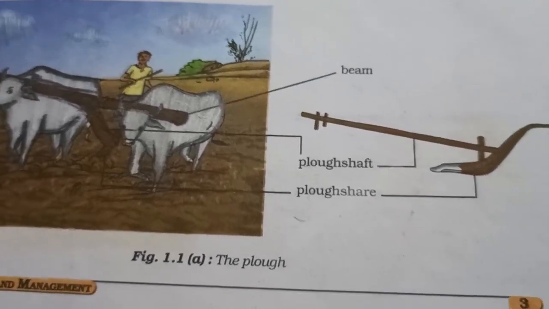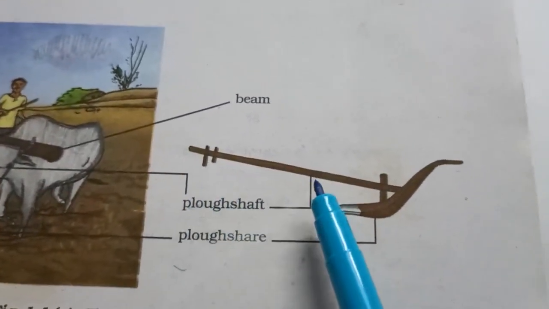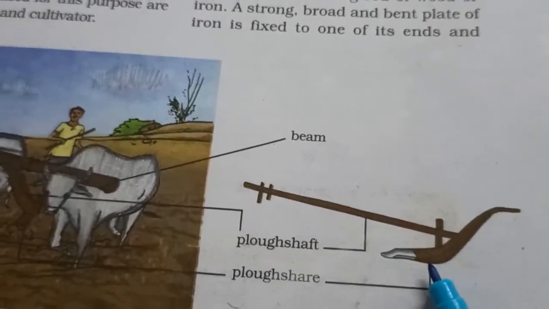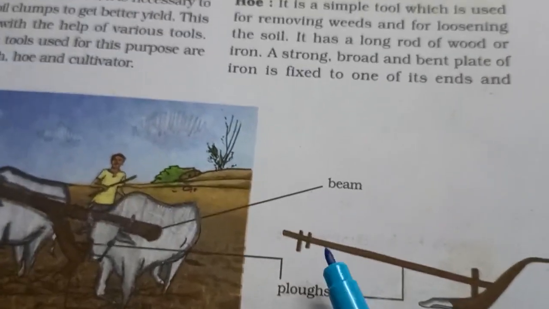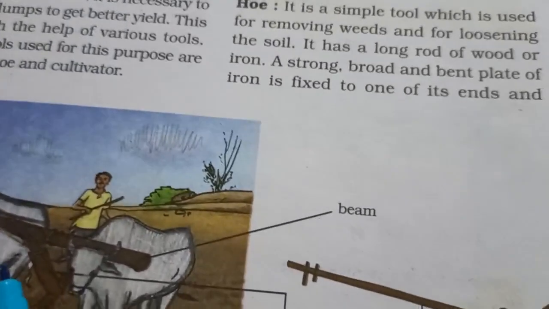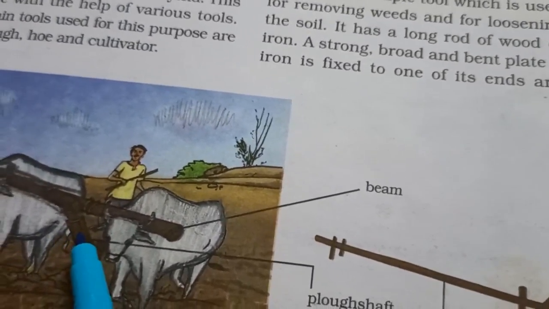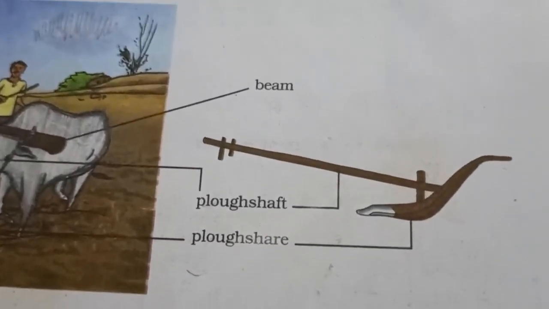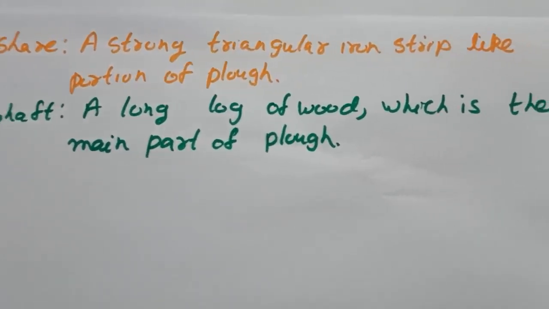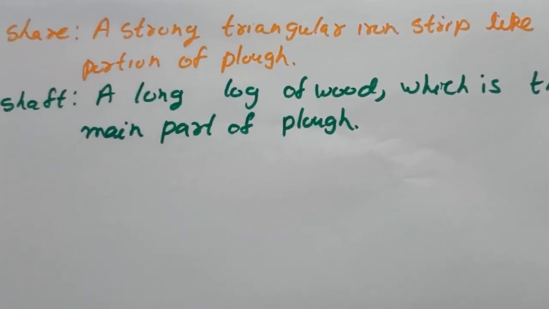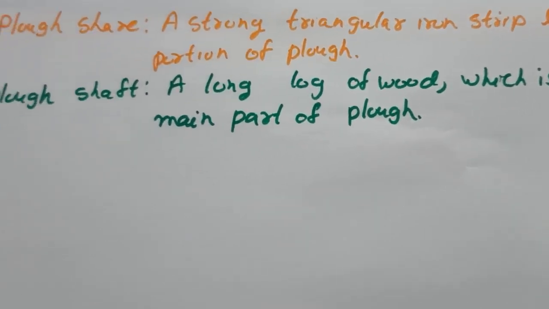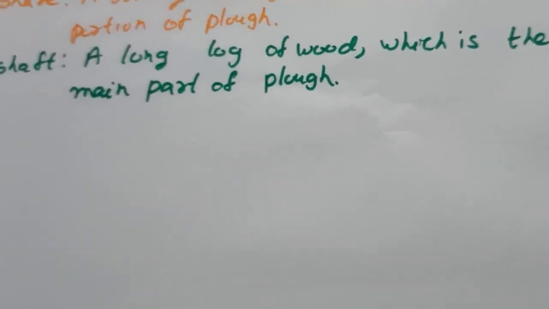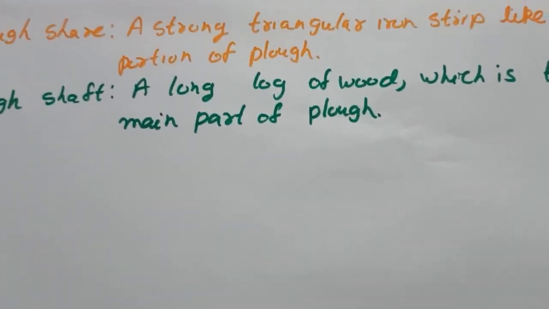See, a picture is given over here. Now this is what we call plow. This triangular part, which is in the soil, is called plowshare, and this portion is called plow shaft. The plowshare is a strong triangular iron strip-like portion of the plow, and the plow shaft is a long log of wood which is the main part of the plow.